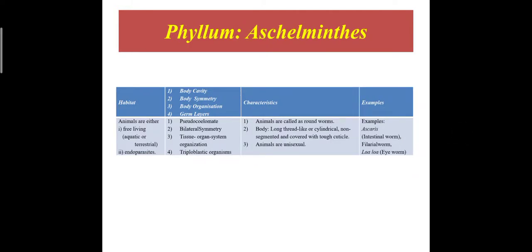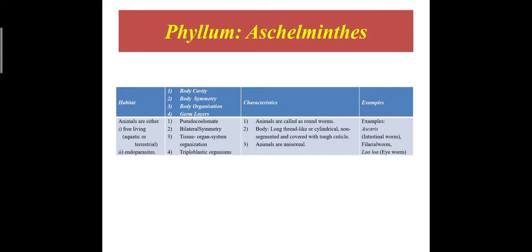Next phylum, that is phylum Aschelminthes. The animals are either free living or endoparasite. Free living means aquatic or terrestrial, and the next is endoparasite. Body cavity: pseudocoelomate animals. They have a coelom like body cavity. Body symmetry: they have bilateral symmetry. Body organization: organ system level organization, and these organisms are also triploblastic organisms.